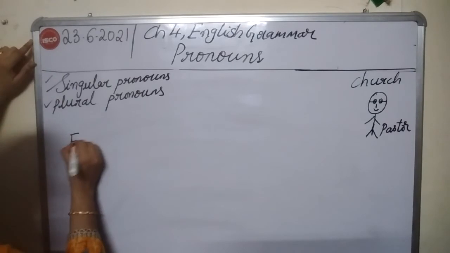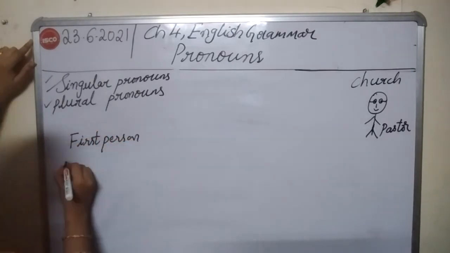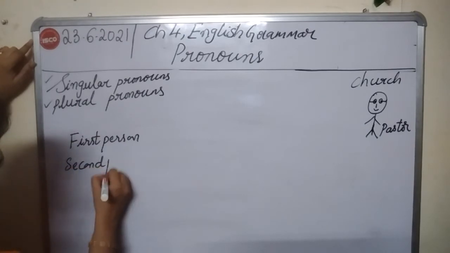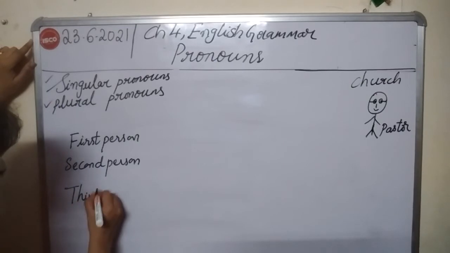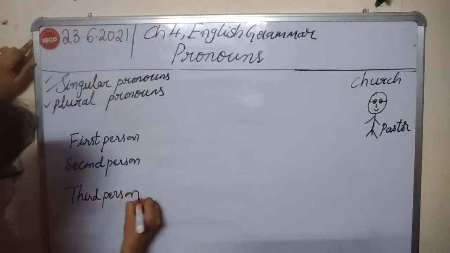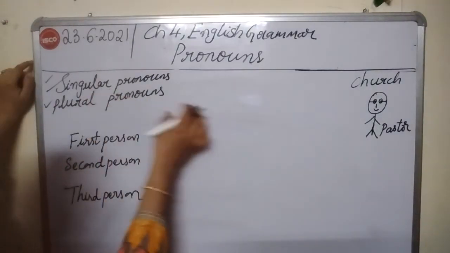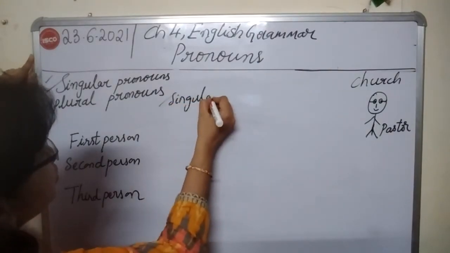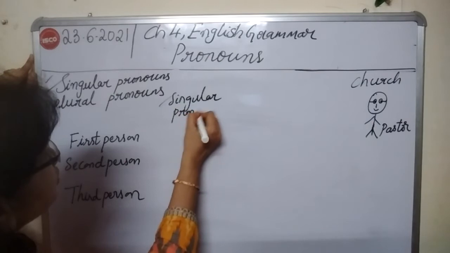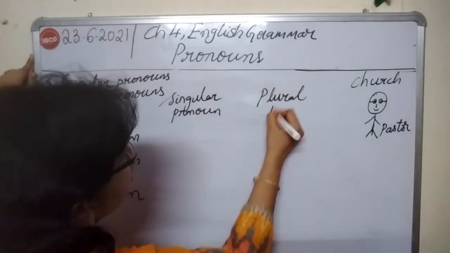first person, second person, and third person. And here let's take the singular pronoun and plural pronoun, S-I-N-G-U-L-A-R and P-L-U-R-A-L.